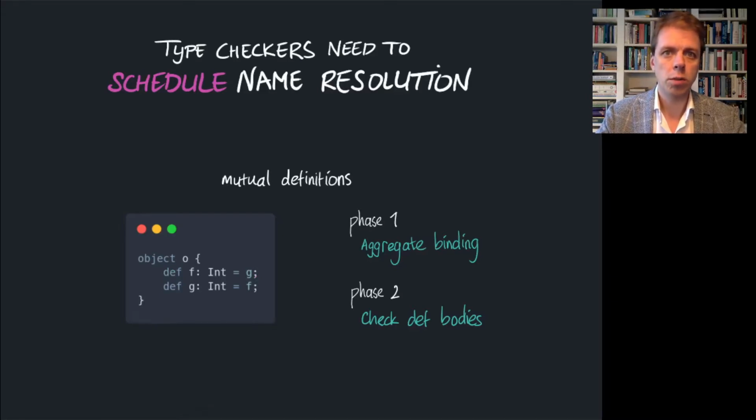Consider, for example, this program consisting of an object O with a body containing two mutually recursive definitions F and G. Because the definitions are recursive, both the forward reference G and the backward reference F resolve correctly to the corresponding definition. To correctly resolve the references, the type checker needs to ensure that all definitions are known when checking each definition body. One common solution to achieve this is to first aggregate all binders and then check each body definition in the context of all collected binders. This is of course such a simple example that we might not think of it as solving a scheduling problem.